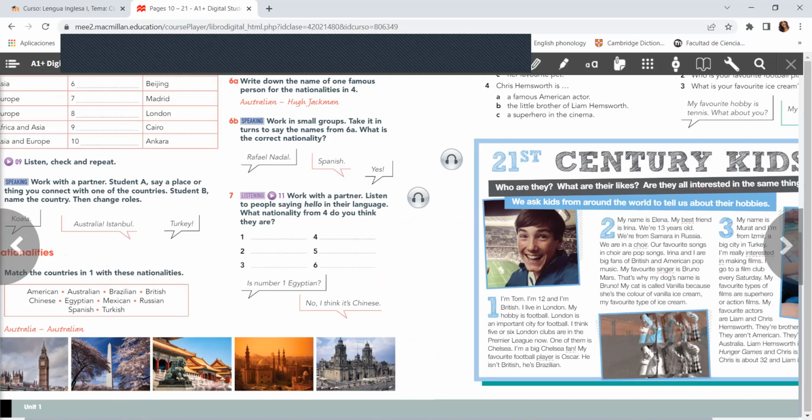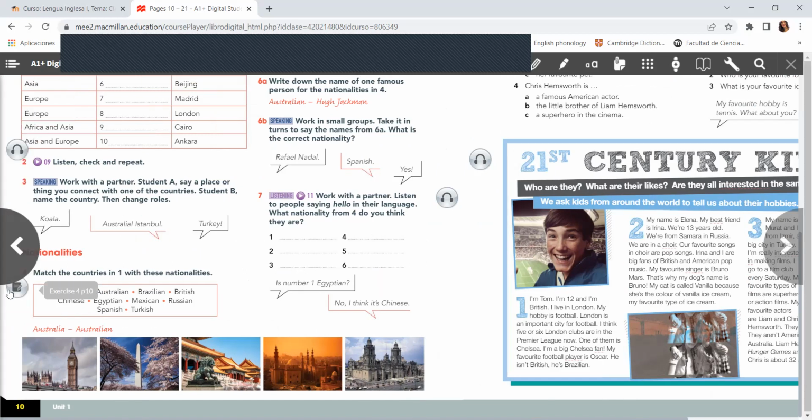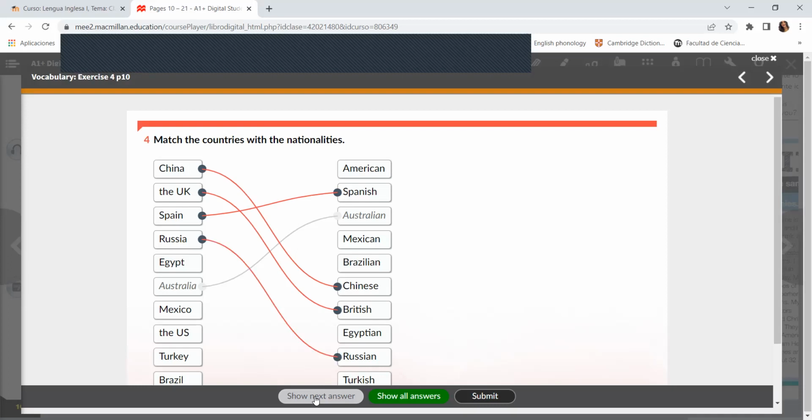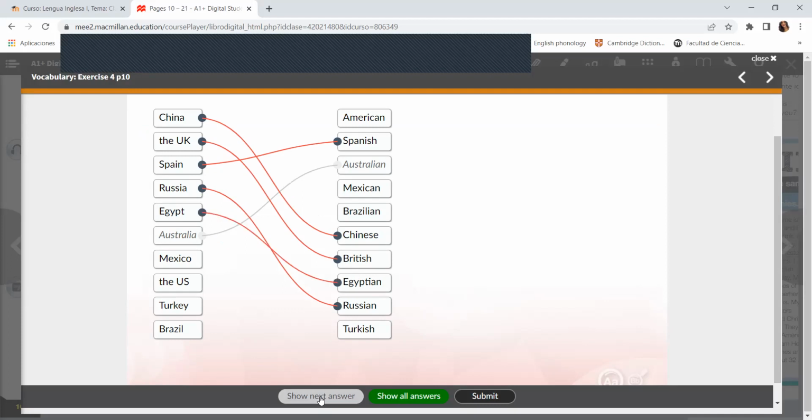So let's see the answer. If we have here the answers. So let's see. Australia, Australian, right? Then we have China, Chinese. The UK, British. Spain, Spanish. Russia, Russian. Egypt, Egyptian. Mexico, Mexican. The US, American. Turkey, Turkish. And Brazil, Brazilian.